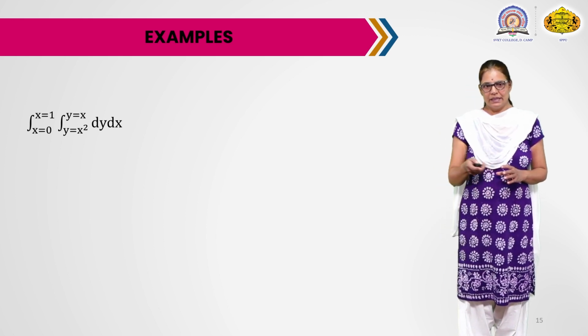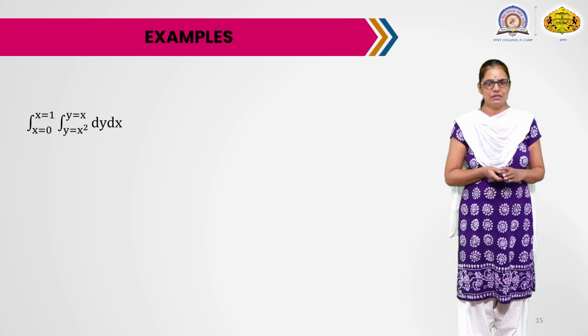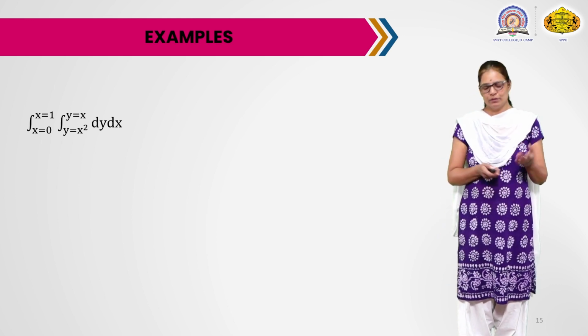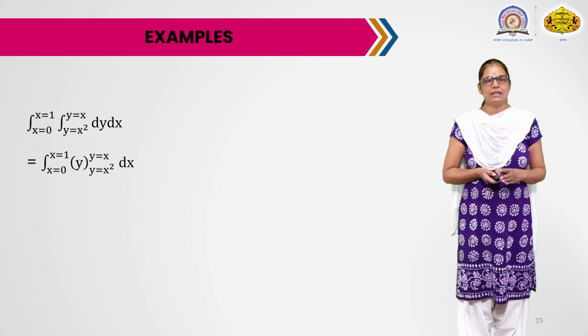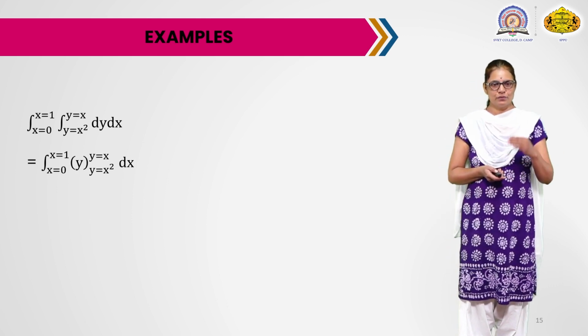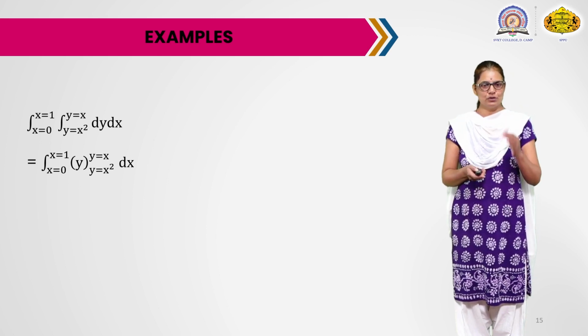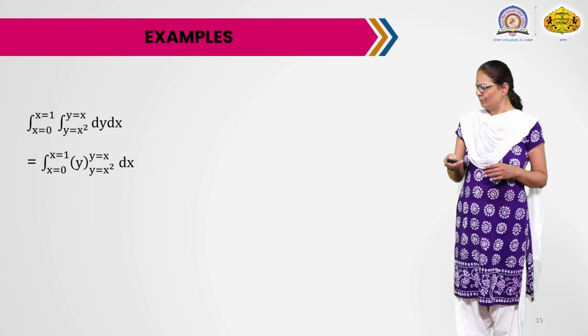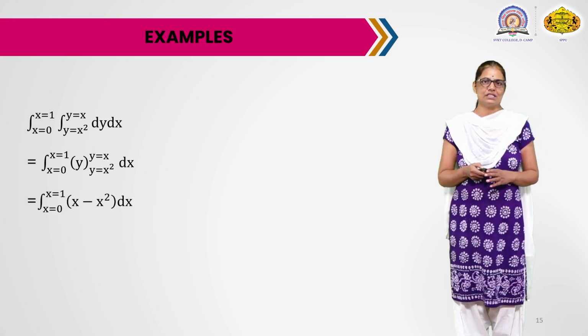Now first solve the inner integration. Its integration equals y, simply put the upper and lower limits. The upper limit is x, the lower limit is x square. So we put y equals x minus y equals x square, and we get x minus x square, and then again integrate this with respect to x.